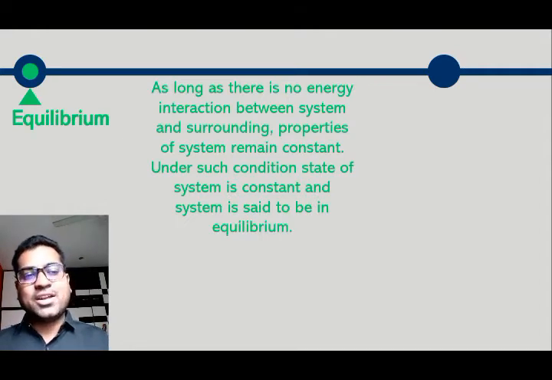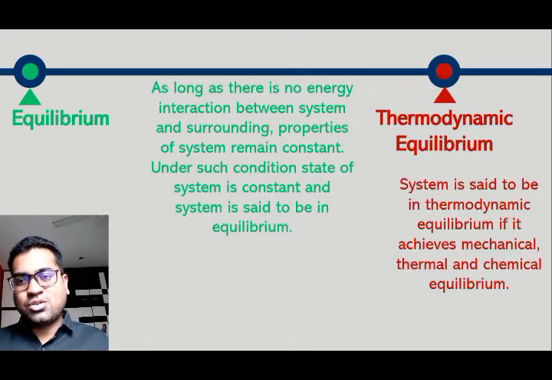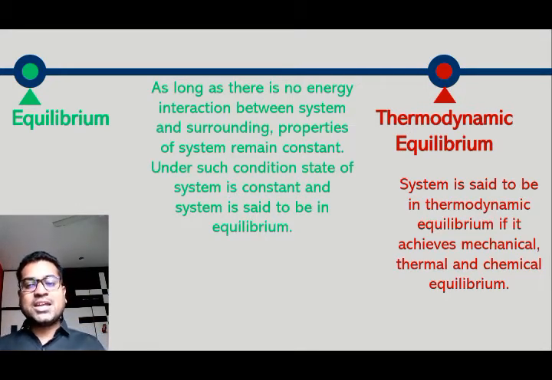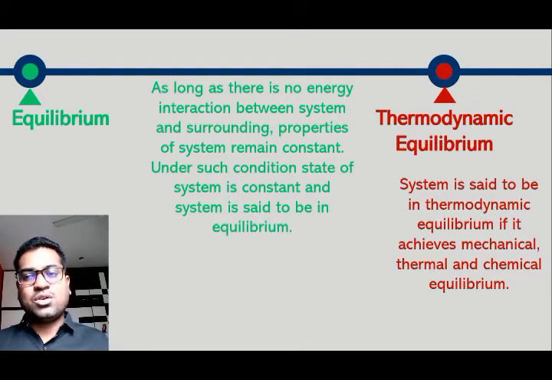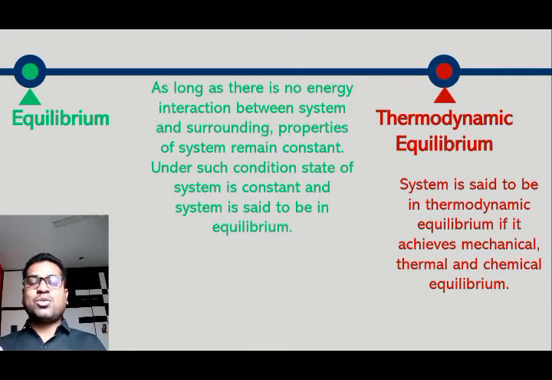Now we will define thermodynamic equilibrium in a new sense. So first of all, what is thermodynamic equilibrium? A system is said to be in thermodynamic equilibrium if it achieves mechanical, thermal and chemical equilibrium. There is a difference between thermal equilibrium and thermodynamic equilibrium, so don't confuse yourself with them. Thermodynamic equilibrium is achieved if the system achieves all three equilibriums, that is thermal, chemical and mechanical. So we will go through each equilibrium condition one by one.